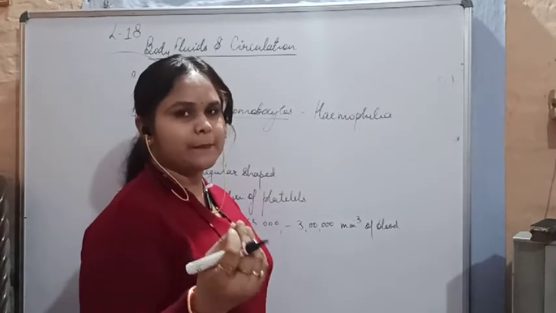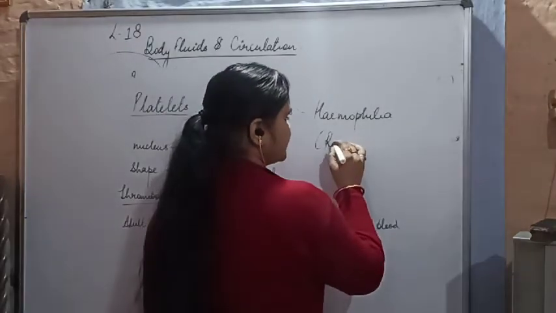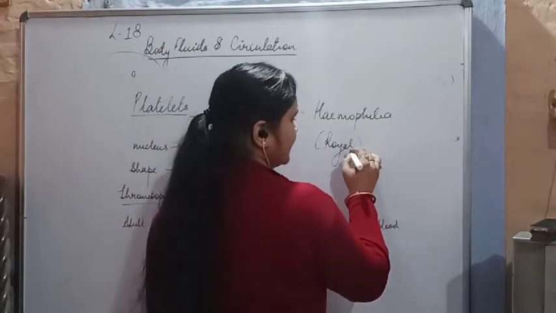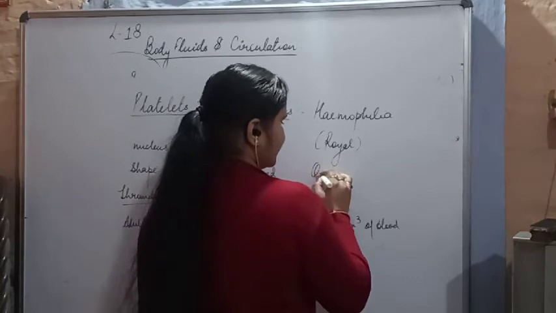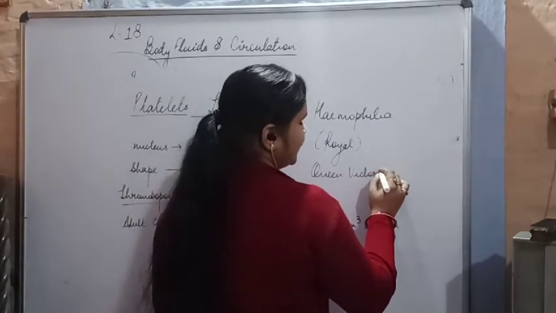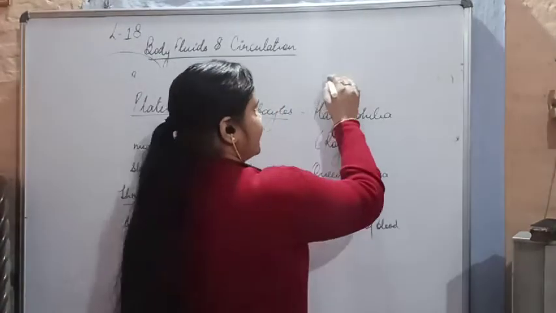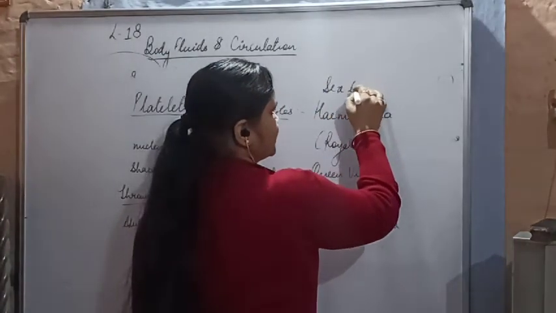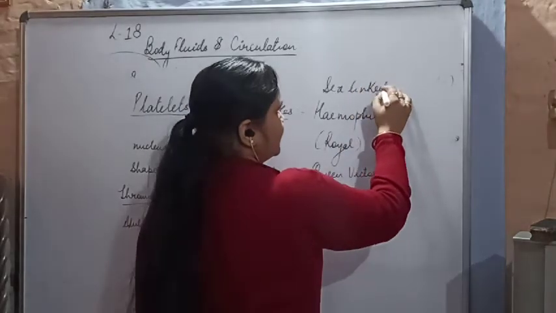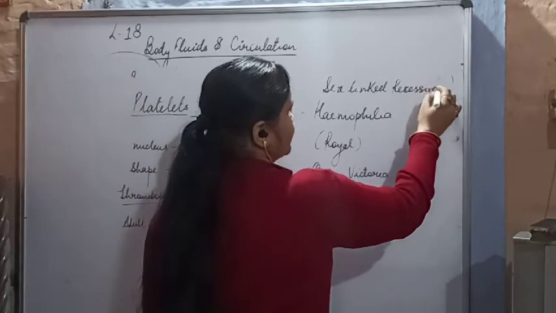It is also called Royal's disease, and it was present in Queen Victoria's family. Queen Victoria's family had the gene of hemophilia. It is a sex-linked recessive disorder.